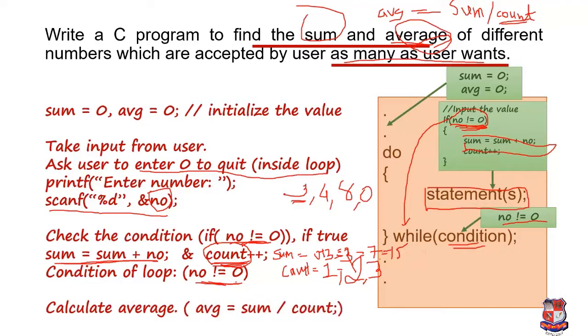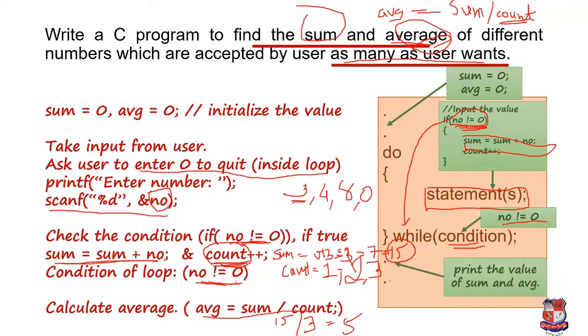What will be the equation for calculating the average? It is average equals sum divided by count. If we are talking about entering 3, 4 and 8, then we have a summation of 15 and count is 3. So what will be the average of it? 5. So the values of summation and average will be printed over here. Now we'll take the demonstration of this program in Turbo C++.